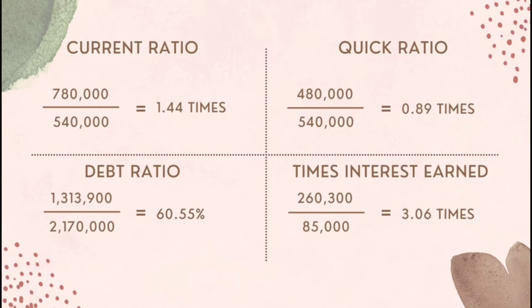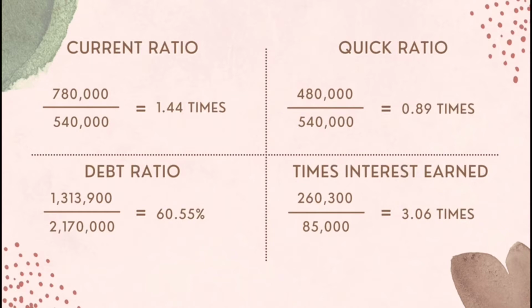From the calculation, Nasaruddin Ahmad Berhad's quick ratio is 0.89 times and the industry average is 1.4 times. So the industry average quick ratio is higher than Nasaruddin Ahmad Berhad's, and the firm has a lower ability to pay without having to rely on inventory.